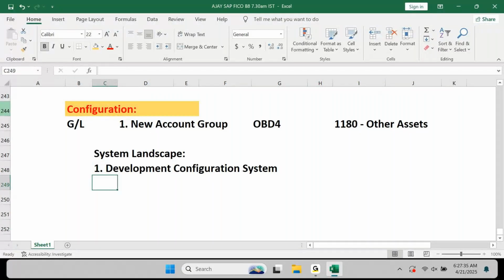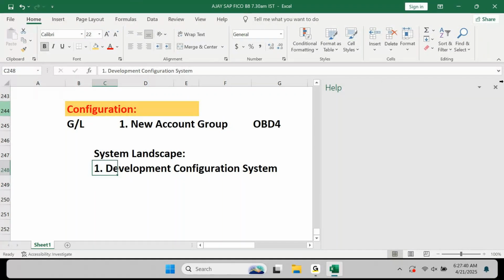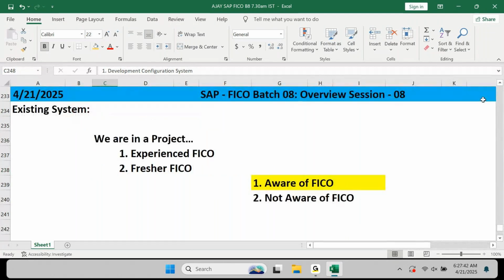Okay, now second one, or let's say, let me put 1.1.